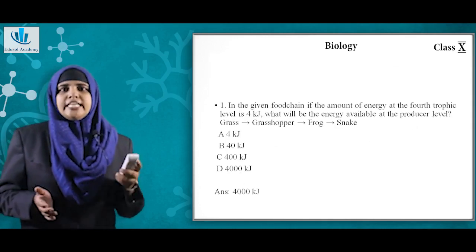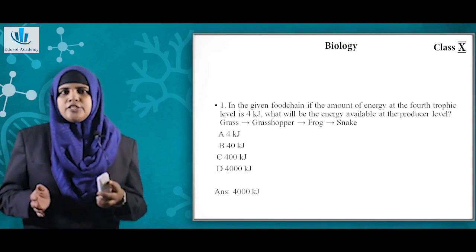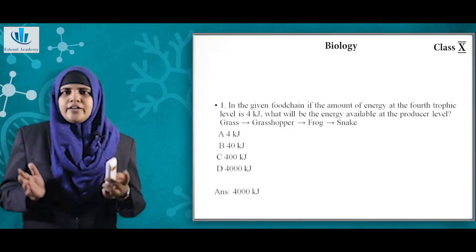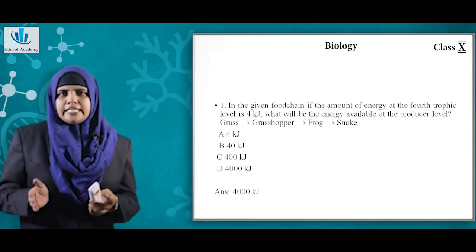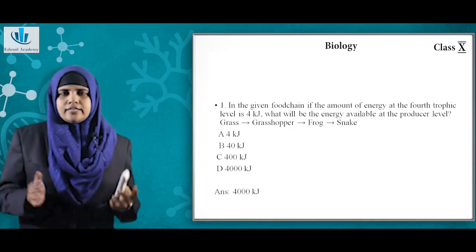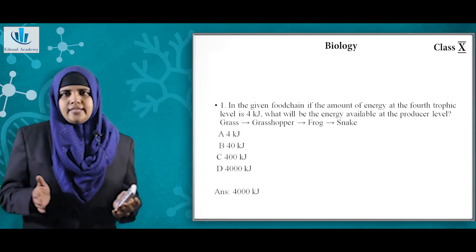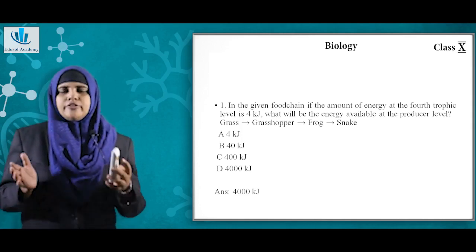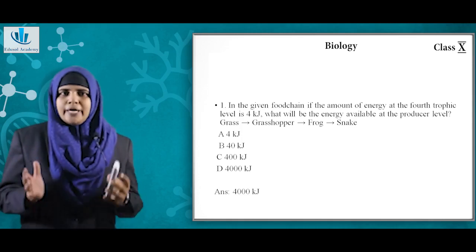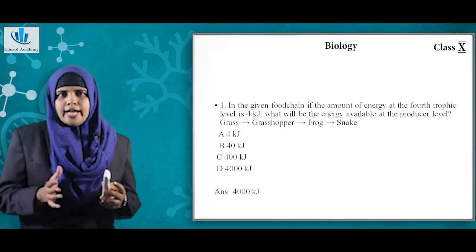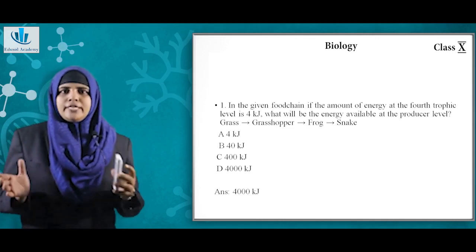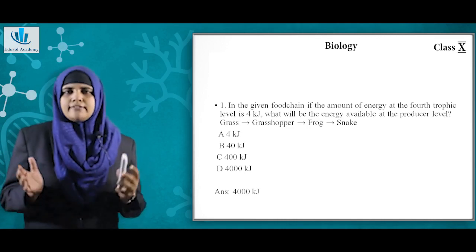First question, in the given food chain, if the amount of energy at the 4th trophic level is 4 kilojoule, what will be the energy available at the producer level? And the given food chain is grass, grasshopper, frog and snake. So this is an applied question from the part food chain. Now trophic level is actually the space occupied by an organism in a food chain. So the lowermost level will be that of producers, that is plants.